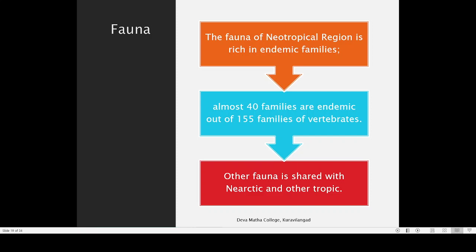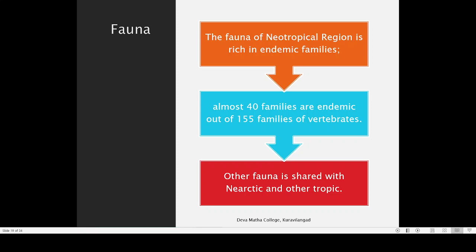So there is a high diversity of endemic animals. That is, many of the animals that you are seeing in South America are only present in South America. They are not present in any other parts of the world. That is important, almost 40 families. If you take mammals, they are considered some 30 families. So many of the major animal groups are very well represented in South America.